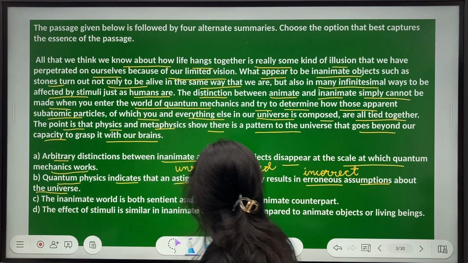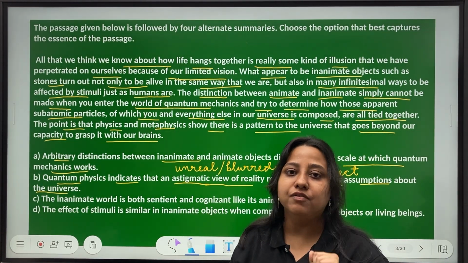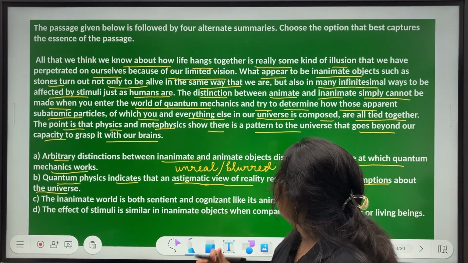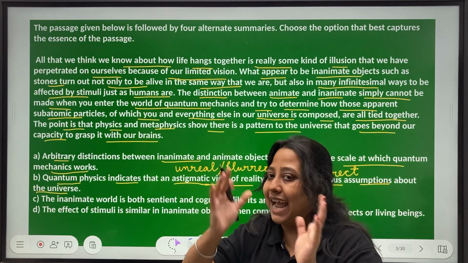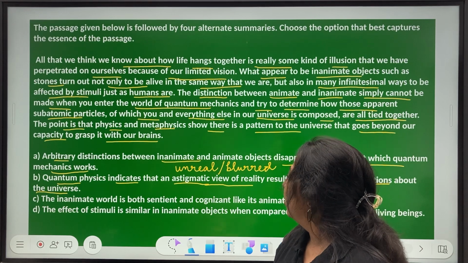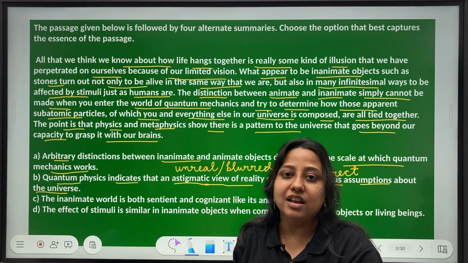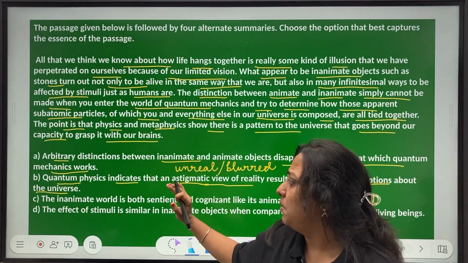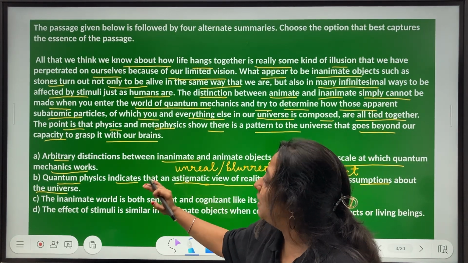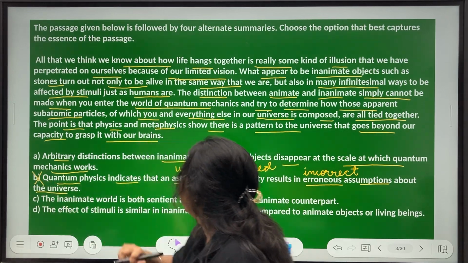Now the problem here is that this whole passage was discussing animate, inanimate and quantum physics, and I don't see that in option B. So the keywords, animate and inanimate and that distinction, were in A but they are not in B. So that is why this is not a very good way of capturing the essence. In the absence of A, I could have considered that part of it is correct, but in the presence of A, B looks weaker, so that is why I'm rejecting B. This is what I mean by comparative analysis.